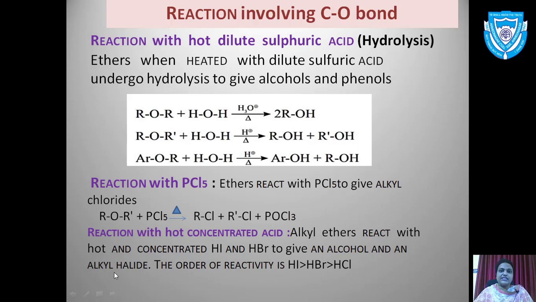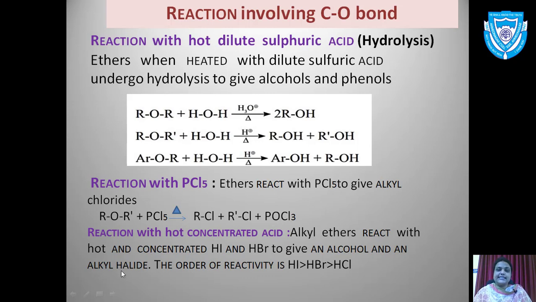The order of reactivity in this reaction is that hydrogen iodide is more reactive than hydrogen bromide, whereas HCl is less reactive than hydrogen bromide. So these were the reactions involving the breaking of the C-O bond. The first one was with dilute sulfuric acid, the second one was with PCl5, and the last one was with hot concentrated acids.